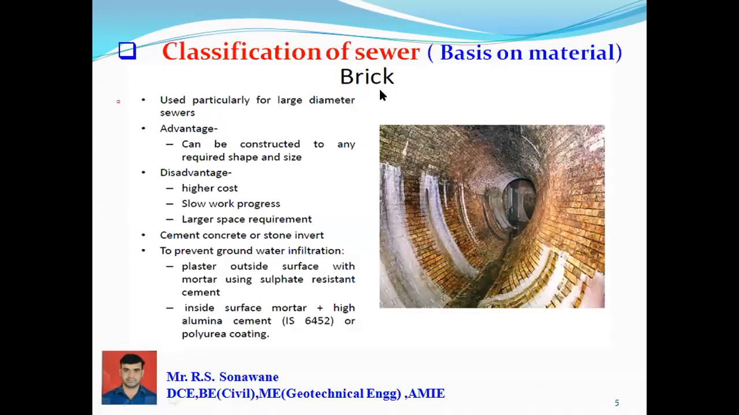So the first material here is brick. Mostly the sewer in this shape uses brick as the material. You can see here one pictorial format, one picture, of a brick sewer constructed from brick material. What is the speciality of the brick sewer? It is used particularly for large diameter sewers. And an advantage of the brick sewer is that it can be constructed to any required shape and any size. This is the main advantage of this sewer.